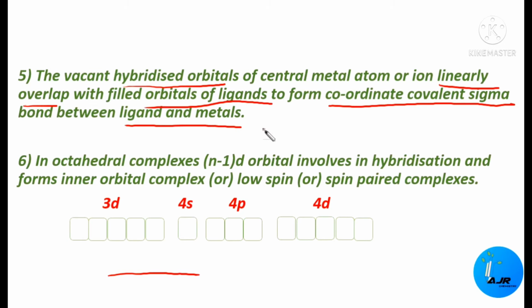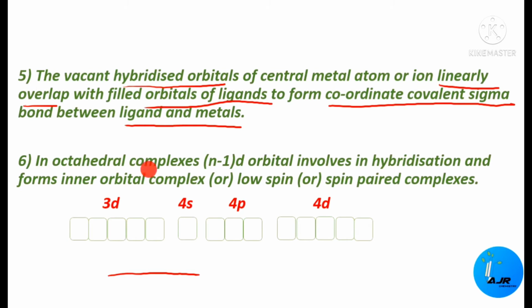What happens is, when the ligand approaches the central metal atom or ion, the vacant hybrid orbitals of the central metal ion overlap linearly with the orbitals of the ligands containing the lone pair of electrons, and form a strong ligand-metal coordinate covalent bond. Understood? So that's the point given here in the fifth postulate.